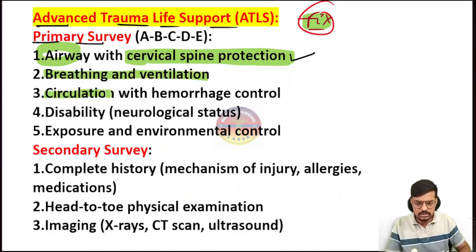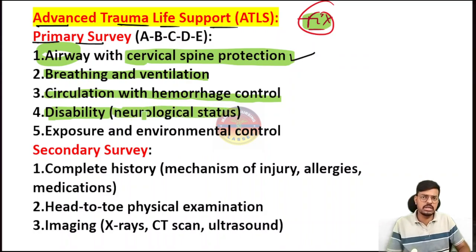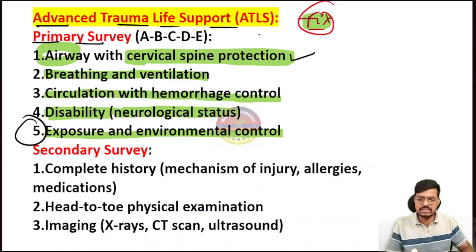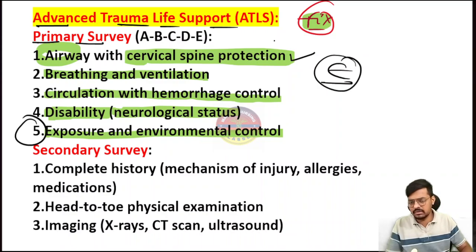C stands here for circulation with bleeding control. Then D is disability, that is the neurological assessment. We have to go immediately here by using the AVPU score and Glasgow Coma Scale. Then comes exposure and environment control. Last time in NORCET, they asked the question: in the ATLS guidelines of the primary survey, what does E stand for? The E stands for exposure and environmental control, which is very important.